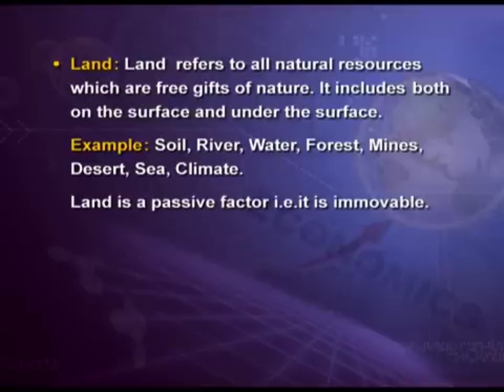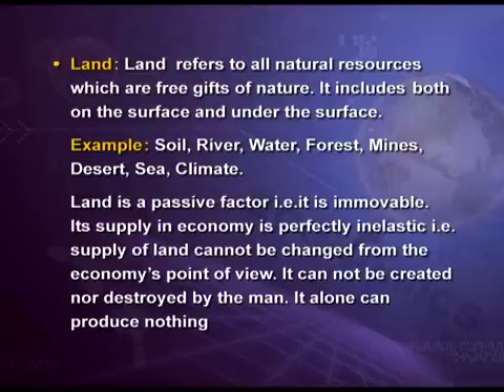Land is a passive factor, that is, it is immovable. Its supply in the economy is perfectly inelastic, that is, supply of land cannot be changed from the economy's point of view. Land cannot be created, nor can it be destroyed. It alone can produce nothing because it is a passive factor.